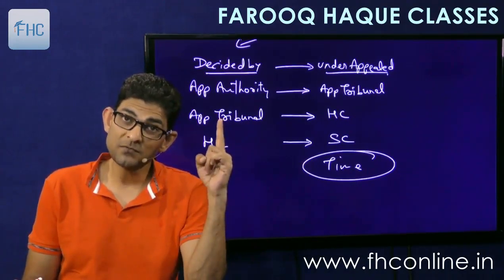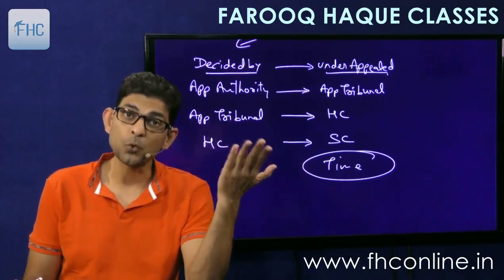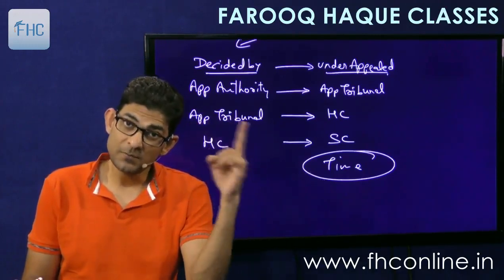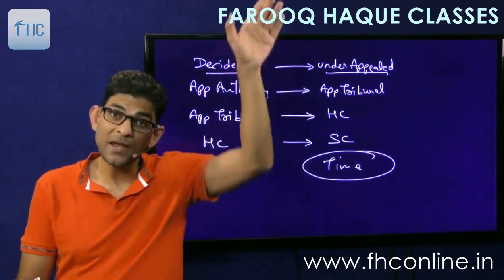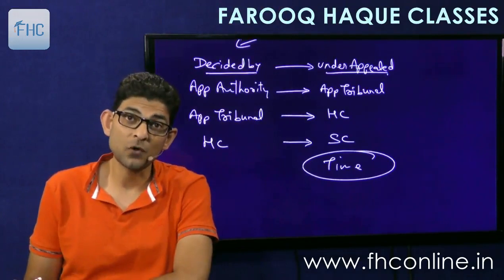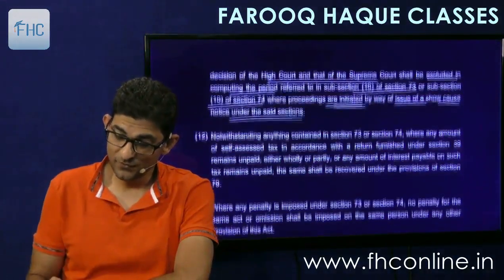So the time limit which is applicable to me under 73 or 74 will be postponed. This time will be excluded there. Excluded means extended. So this time period will be added to my time for completing the assessment. Interesting now?